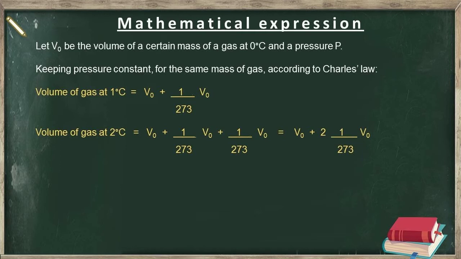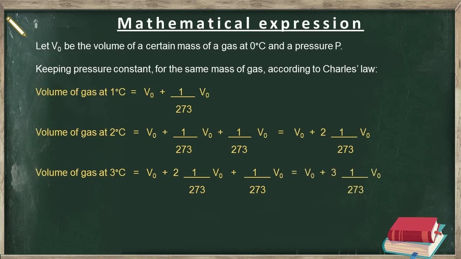Again, if the temperature of the gas is increased by 1 degree Celsius, that is, it is changed from 2 degrees Celsius to 3 degrees Celsius, then again there will be an increase of 1 over 273 of its volume at 0 degrees Celsius. Therefore, the volume of gas at 3 degrees Celsius will be equal to volume of gas at 2 degrees Celsius plus 1 over 273 into V0, which on further solving will become equal to V0 plus 3 multiplied by 1 over 273 multiplied by V0. Note here that these three equations at three different temperatures are just similar.